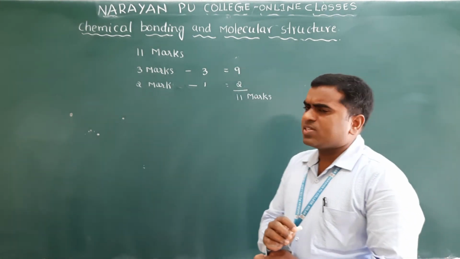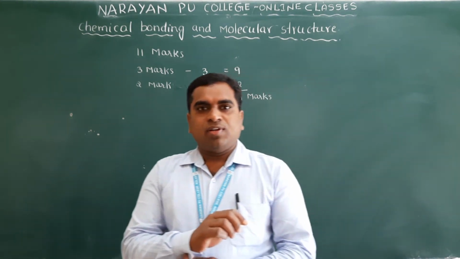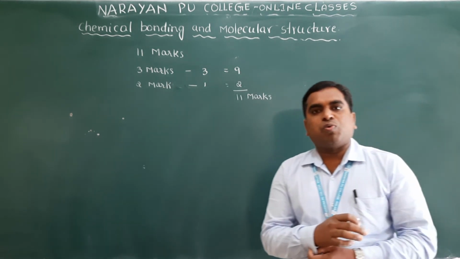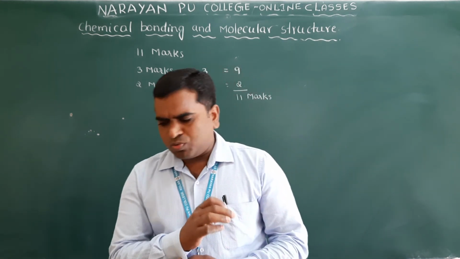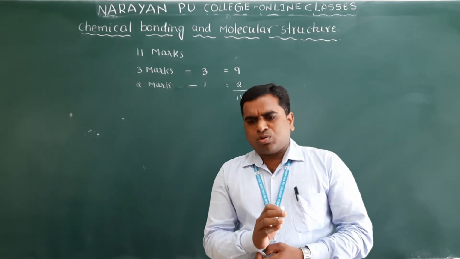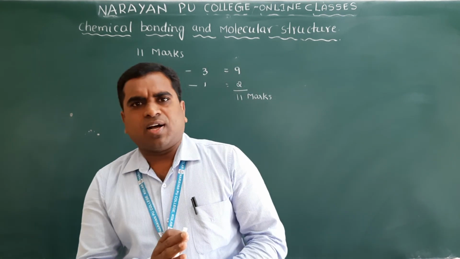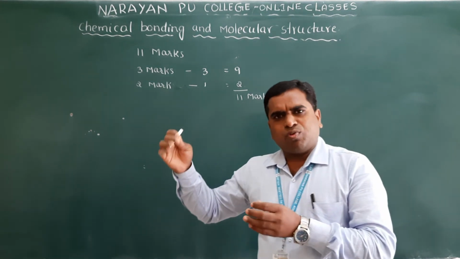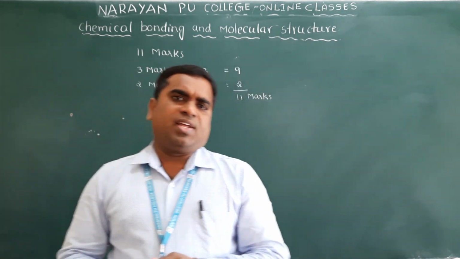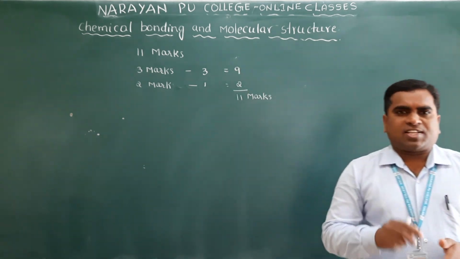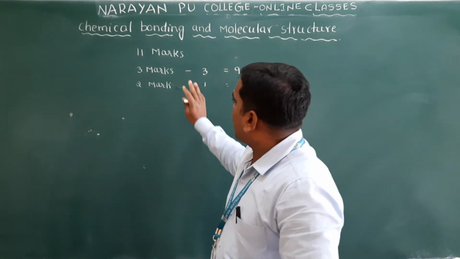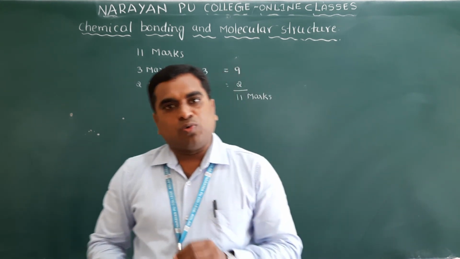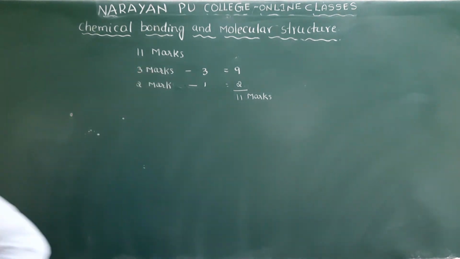Clear? And also this chapter is very important for the competitive exams. So if you go for NEET or CET or mains, minimum 4 to 5 questions will come. Clear? So it is a very important chapter, and also an easy chapter, though some difficulty levels are there while going from first to last, and I will explain, no problem, everything. So the total is 11 marks, and for competitive you will get 4 to 5 questions. Okay? So this is about the weightage of the chapter.